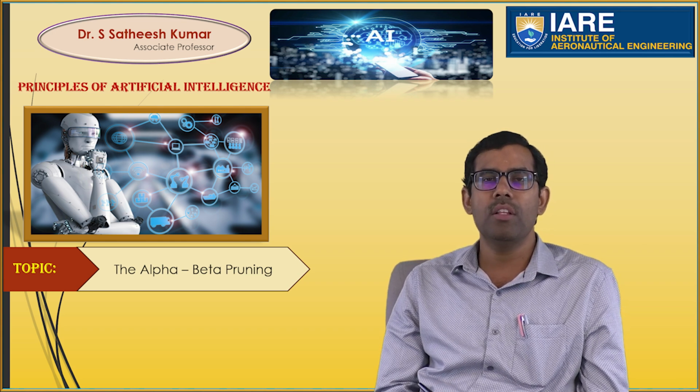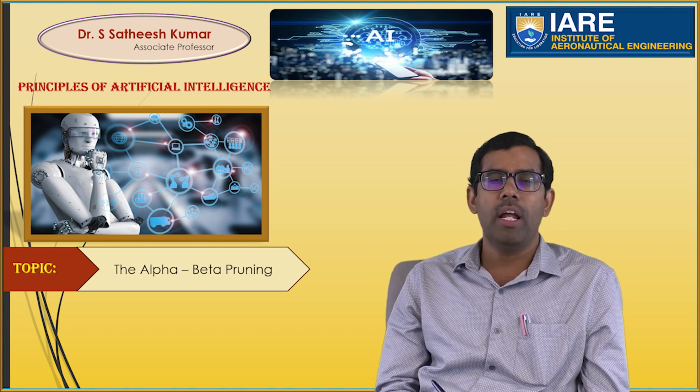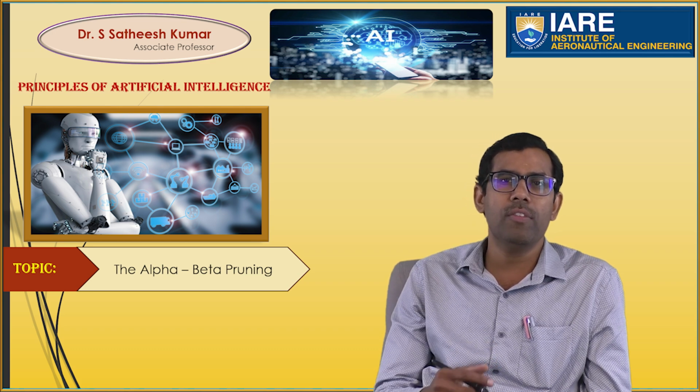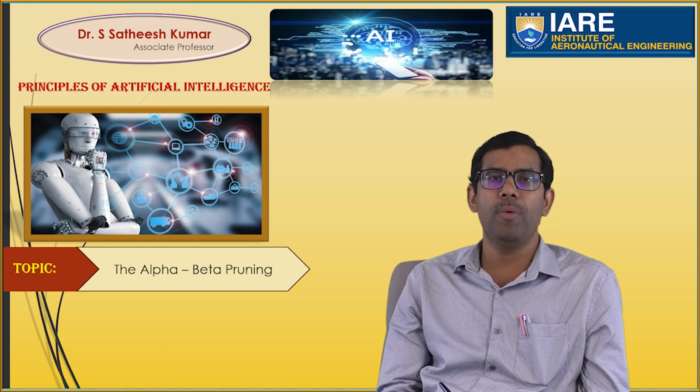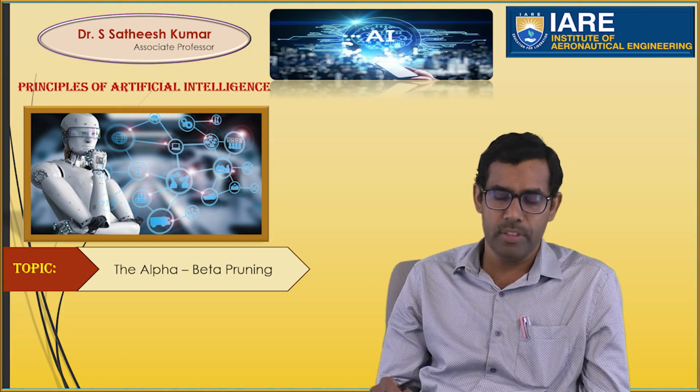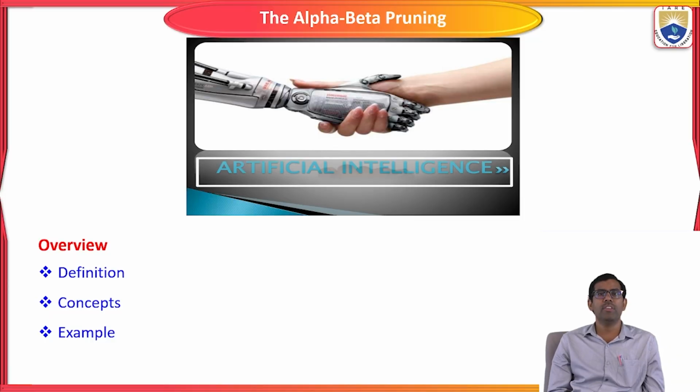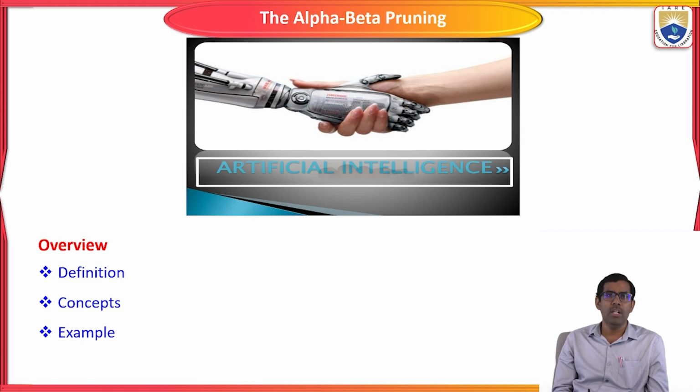To overcome that drawback, we are going to use alpha beta pruning to design games in artificial intelligence. Let us start. First, I am going to tell what alpha beta pruning is, how it overcomes the drawback of the min-max algorithm, and how it works to select the best move for playing chess or other games, with an example.